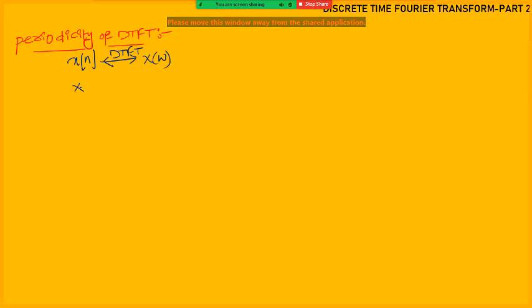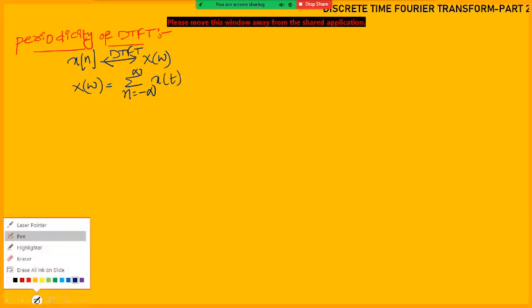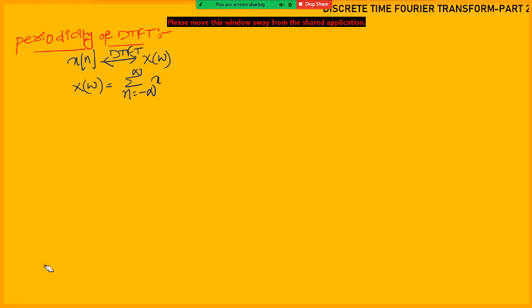I have written the formula for X of omega like this: sigma n from minus infinity to plus infinity, x of n e power minus j omega n.